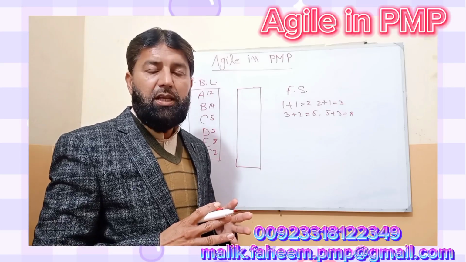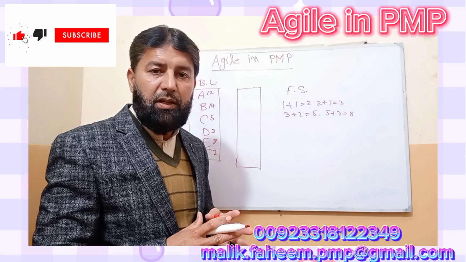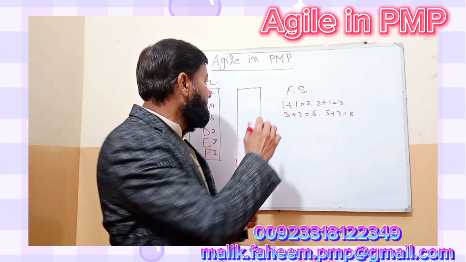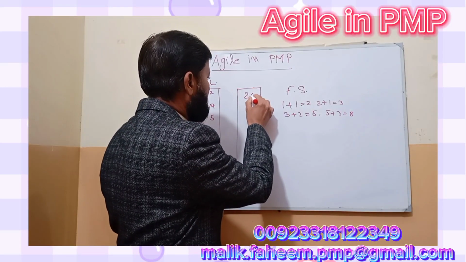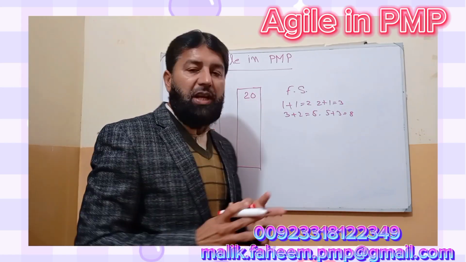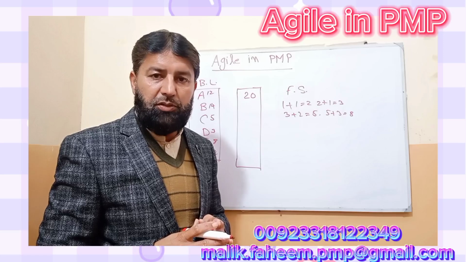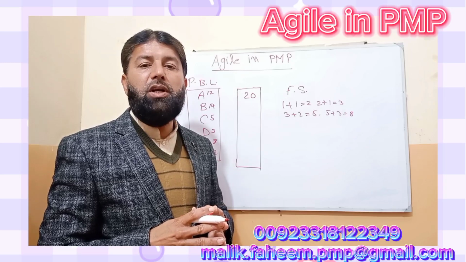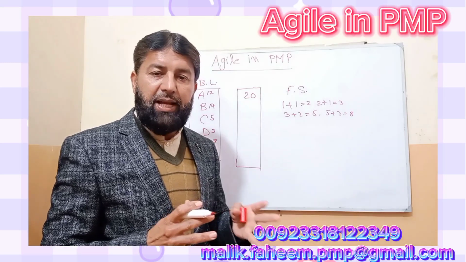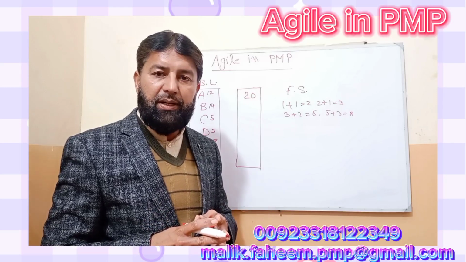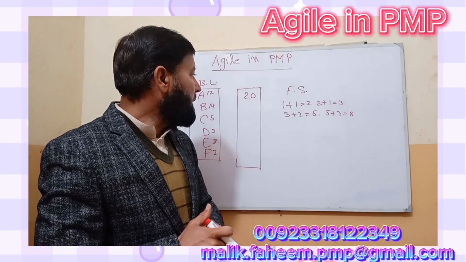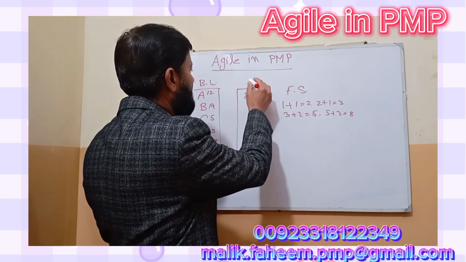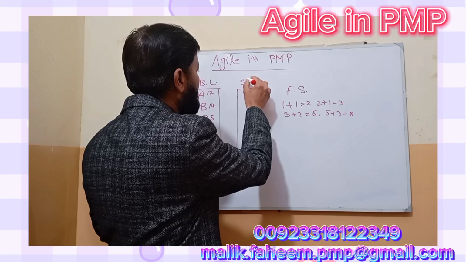What is a sprint? A sprint is 1 to 4 weeks, but normally we consider 2 weeks. Team velocity is 20 story points. What is the velocity? How many points the team will do in one sprint. That is the velocity of the development team. They will do 20, and we will complete the sprint backlog.